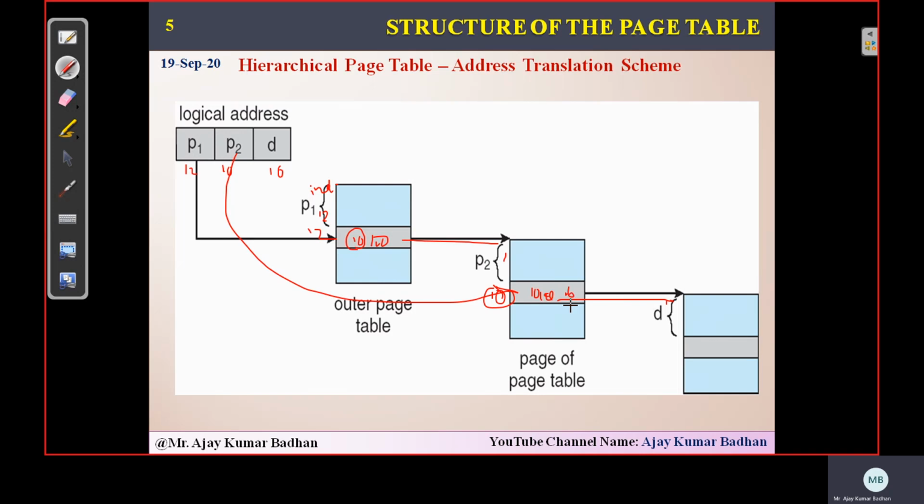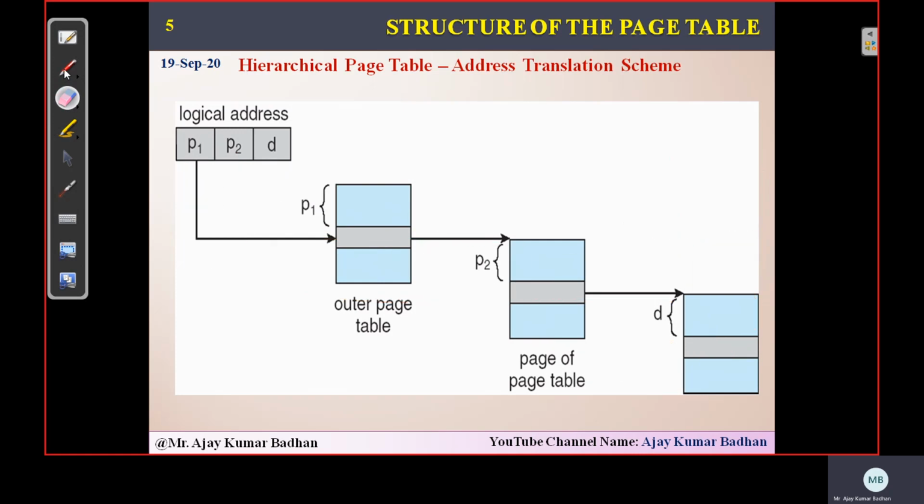So here we'll find the displacement. What is the displacement we have here? 10. Wherever the 10 is there, this will consist of the frame number, and that frame number we will add to the displacement. Whatever displacement we got, 10, plus whatever frame number we are getting, the value we get here will be mapped to your physical memory. I hope it's very clear.